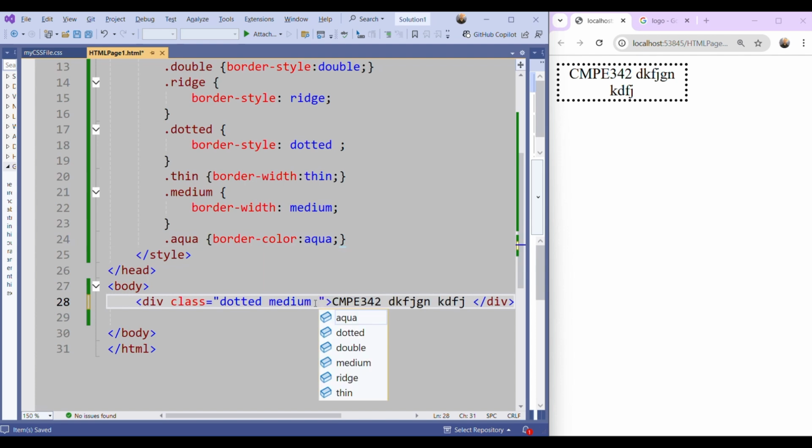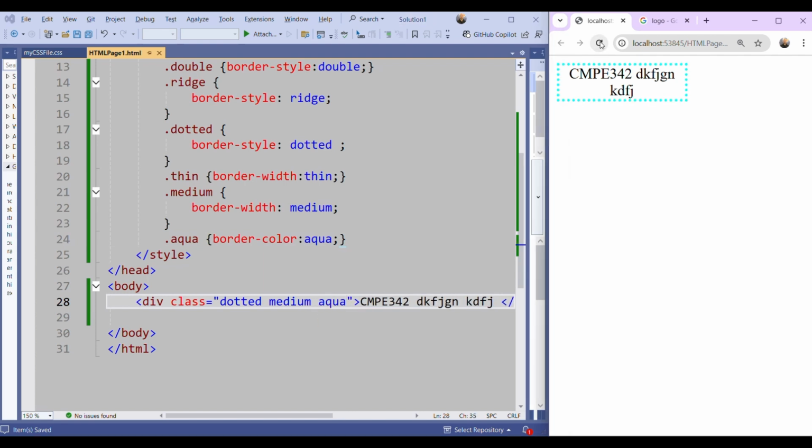And I will also use that class here and refresh it. Okay? So it's possible to create various types of blocks. Any questions? Okay. Now I will give you time to practice it.